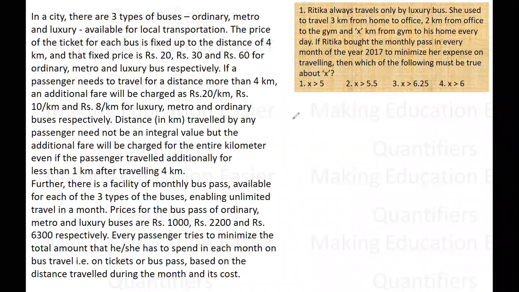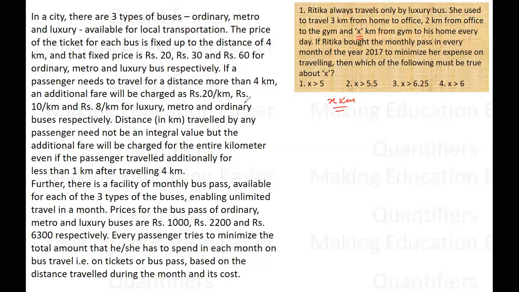Now, obviously, all the options are giving you more than 5.5. That means none of the options is less than 4. That simply means that for X less than 4, there is a possibility that she need not go with the pass, right? So let us say the distance traveled by her is X kilometers. That's actually given to us. Distance traveled by her is X kilometers.